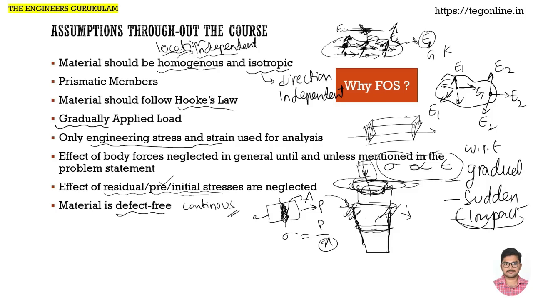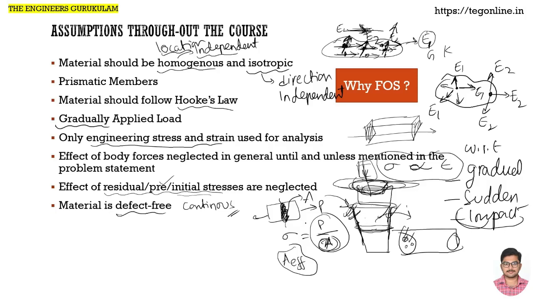If there are any voids, then this area is not the actual one. In that case, the calculation becomes complex. We have to consider how many voids there are, and we have to consider the effective area. Calculating the effective area will become very difficult because void shapes change from place to place. Say for example, this is the rod. At this point there can be a big void, and at this point a small one. Calculating the diameter or dimensions of each void with a microscope or some device, and then the effective area, is very difficult, almost impossible.